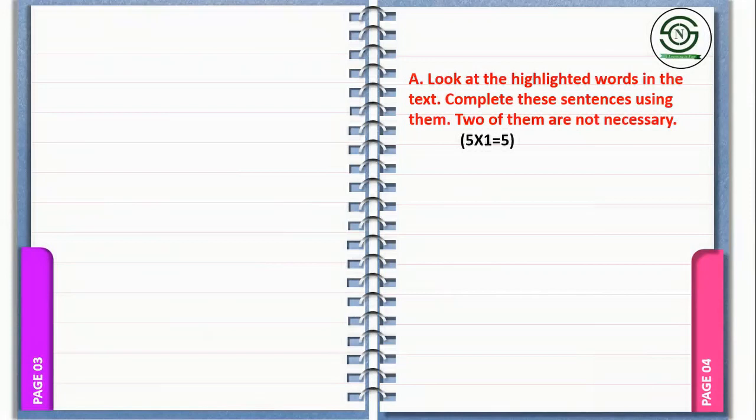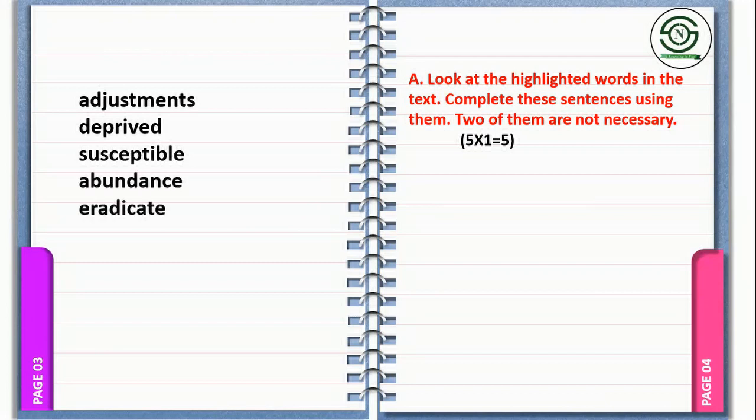Type 1 question. Since there are 3 types of questions, we are beginning with type 1. Look at the highlighted words in the text. Complete these sentences using them. 2 of them are not necessary. If you have noticed the passage well, you could see there were altogether 7 words in bold or highlighted form: adjustment, deprived, susceptible, abundance, eradicate, incredibly, and the last one was cardiovascular. Out of these 7, you are going to use only 5, so 2 of them are not necessary.